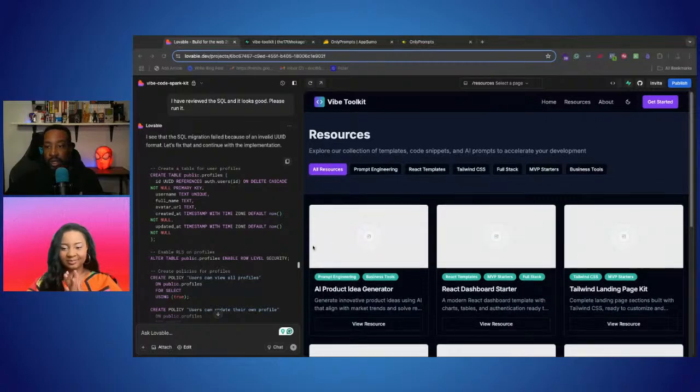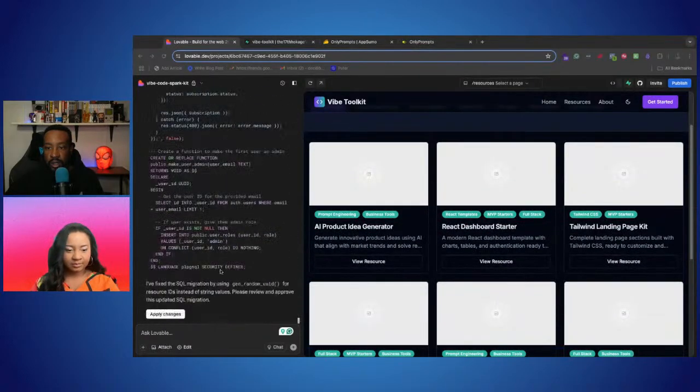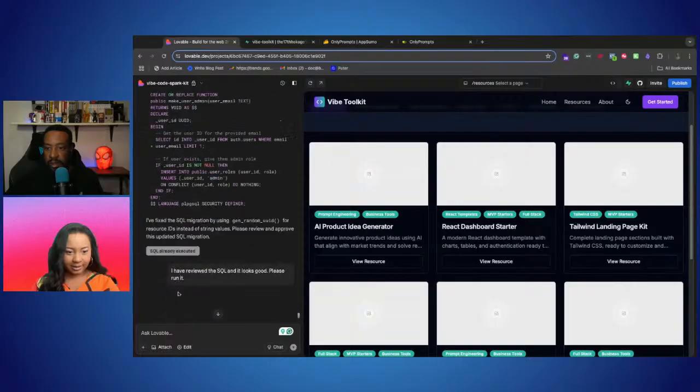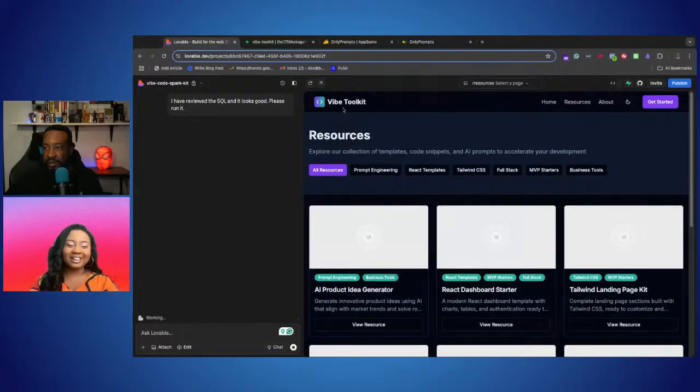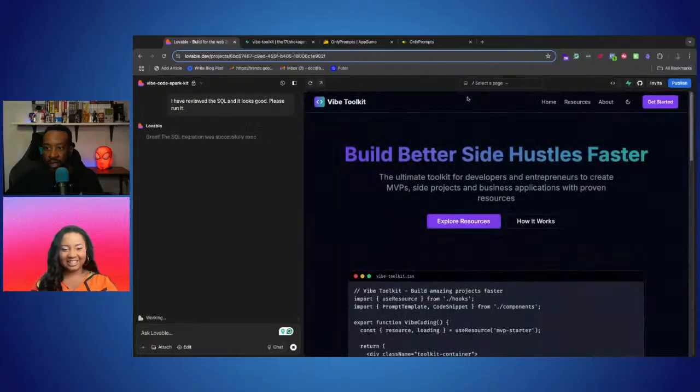So this is great. Okay, coming along. Add changes. I fixed the SQL migration by using, okay. More vibing, which means I guess we should have read the first one because something was wrong. But it's fine. We'll just keep clicking the button. It's only for now. It's not gonna hurt. It's nothing crazy.